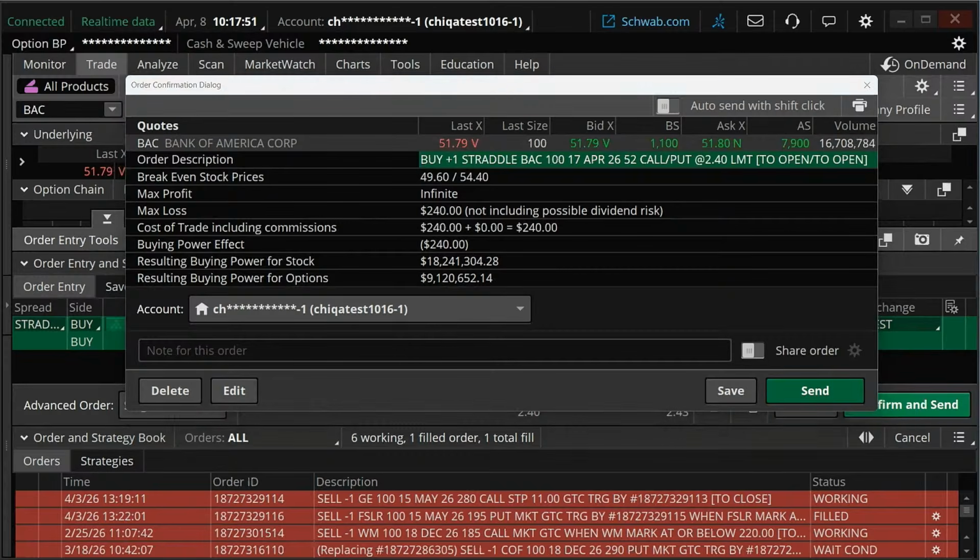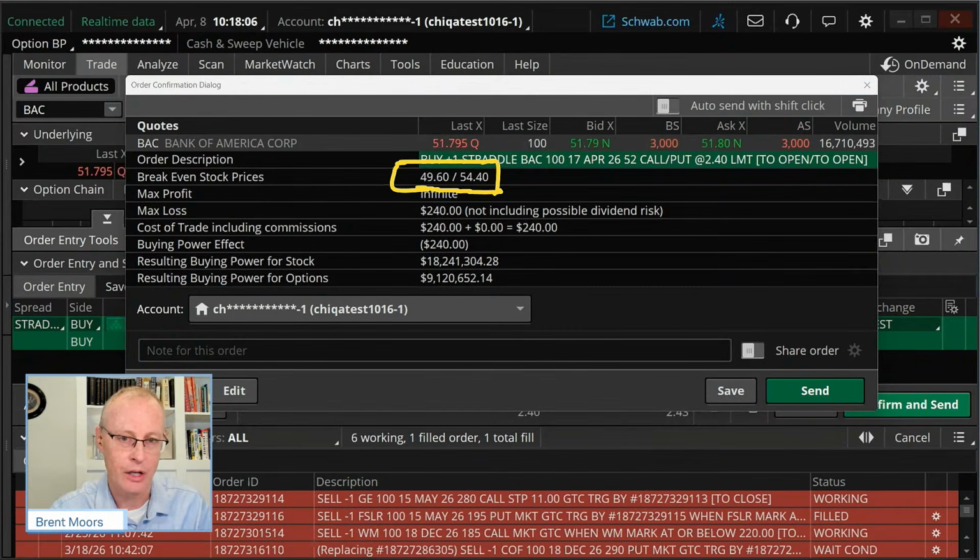That means before expiration, actually, they probably don't need to go that far before expiration, because these break-even stock prices are just looking at intrinsic value of the options. It's not looking at extrinsic value. Extrinsic value is that component of the option that factors in time decay and implied volatilities, just the extra expense there.